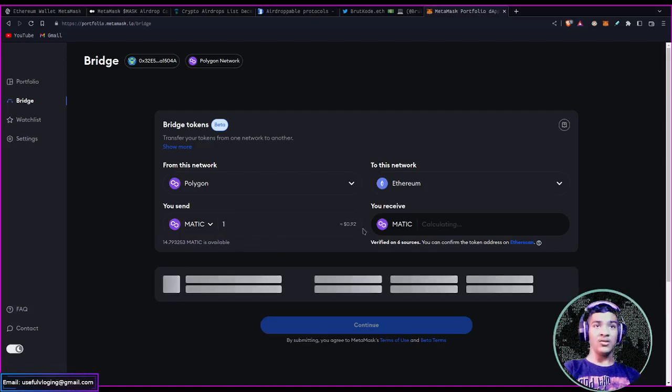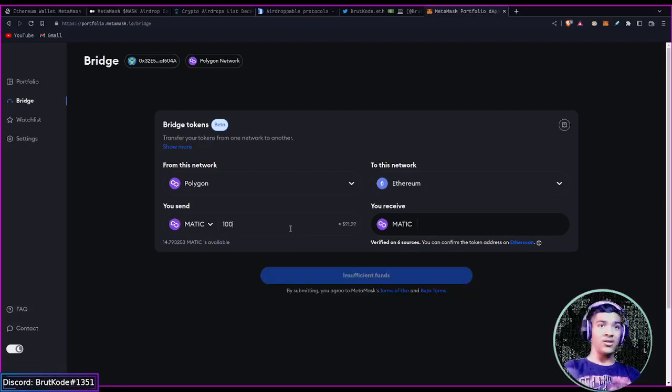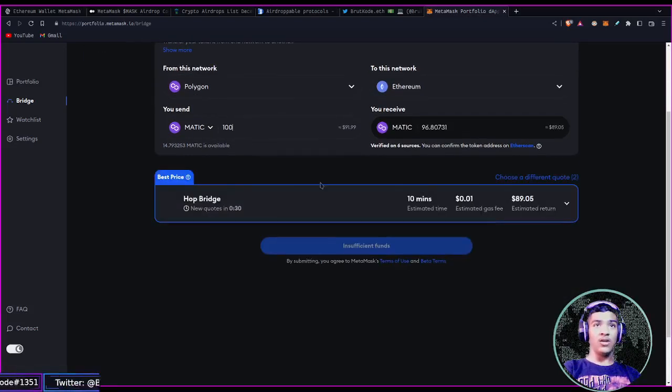If I send $0.92 from Polygon to Ethereum via this bridge, let's see the prices. It says no bridge options available. We didn't find any options for this route. Try bridging at least $30 or try again with a different network or token. So if I just input a big amount, just so that we can see over here.